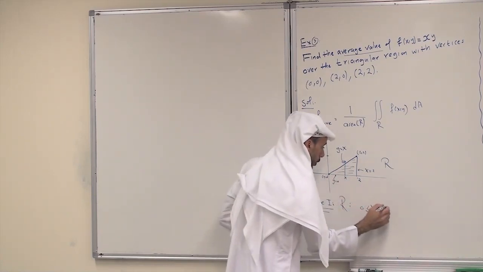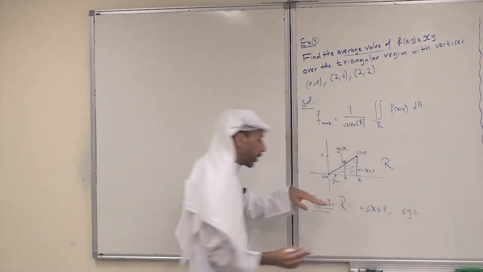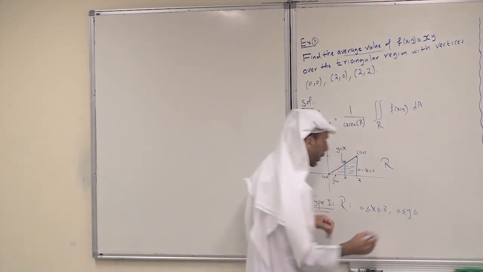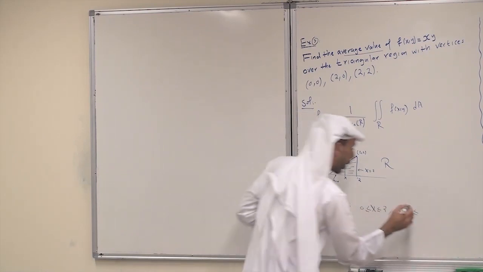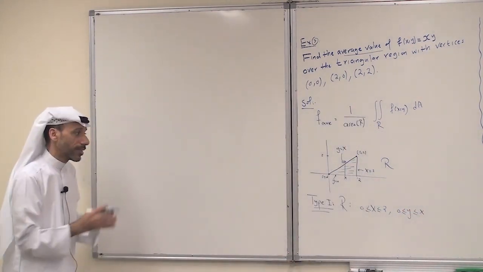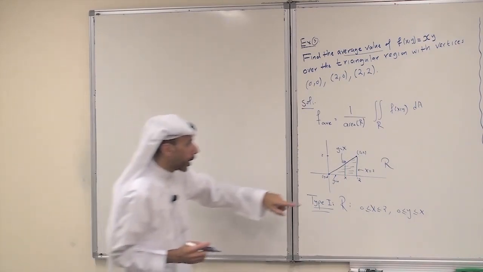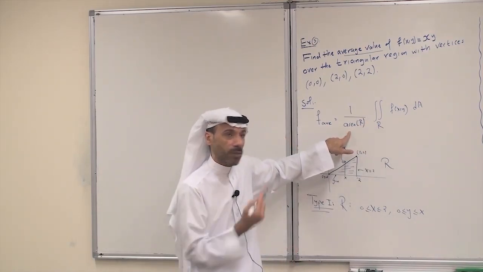And for y, the lower curve is the x-axis, y equals 0, and the upper curve is the line y equals x. So this is the description of the region R as a type 1 region. This is for the limits. Now we also need to find the area of R to apply the formula.